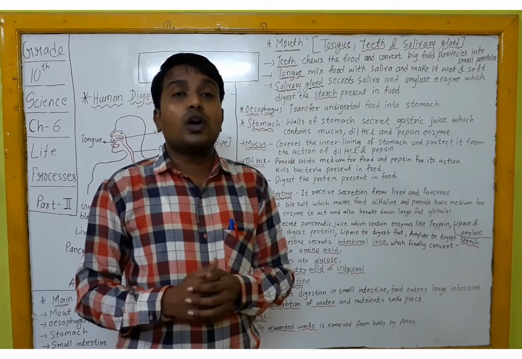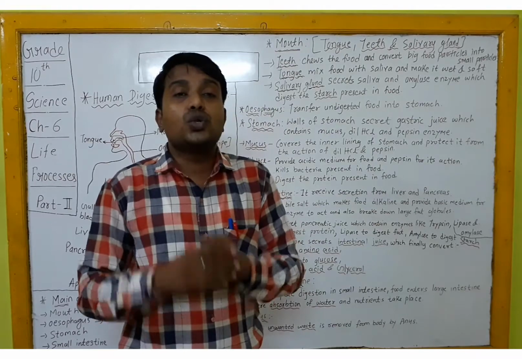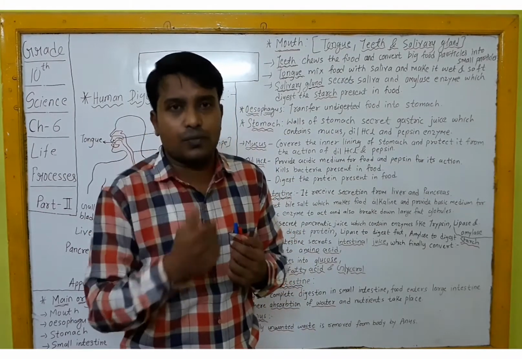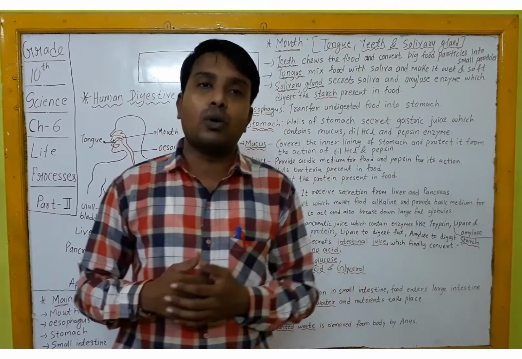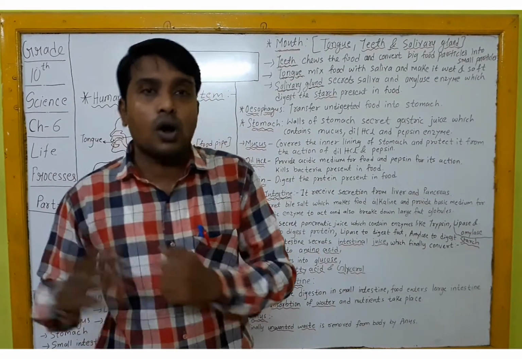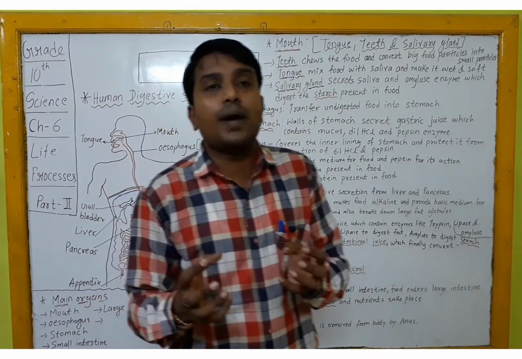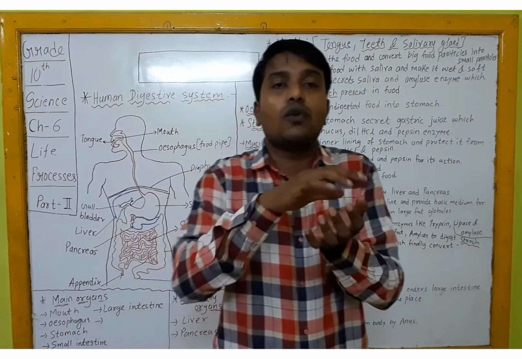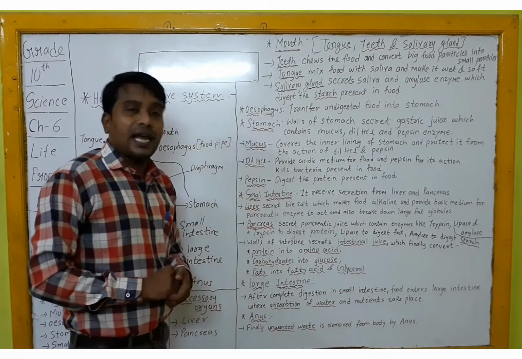Okay, because whatever food we have eaten, its surface is very hard. The inner lining of our mouth is very soft, so if we eat any hard food, it will scratch or tear the inner lining of our mouth, and that will cause bleeding. So just to prevent that, the tongue mixes whatever food is eaten with the saliva and softens the surface of that food. Okay. Then third is the salivary gland.